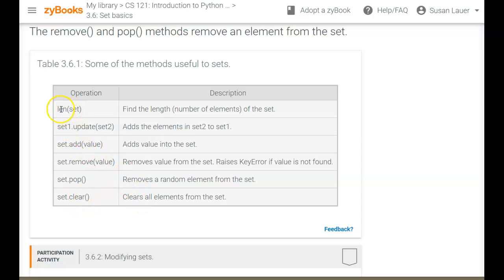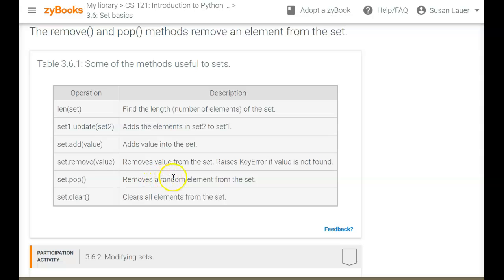So we have the length, and you can update with a complete other set. So putting two sets together, you can't just add them together or concatenate, you have to update. Putting in one element is an add. Removing one element is a remove. And a pop will take a random element.